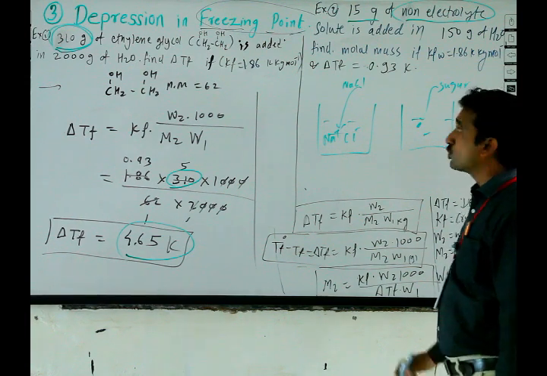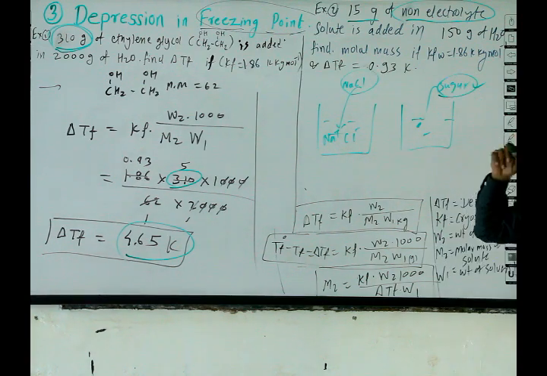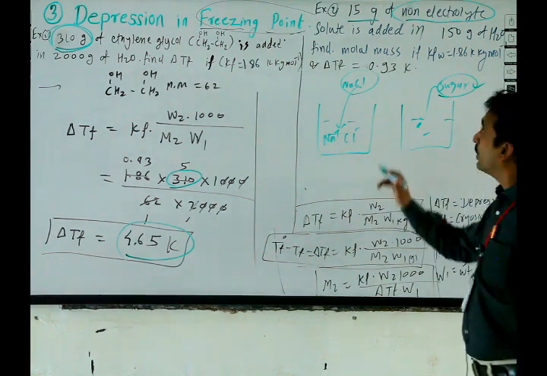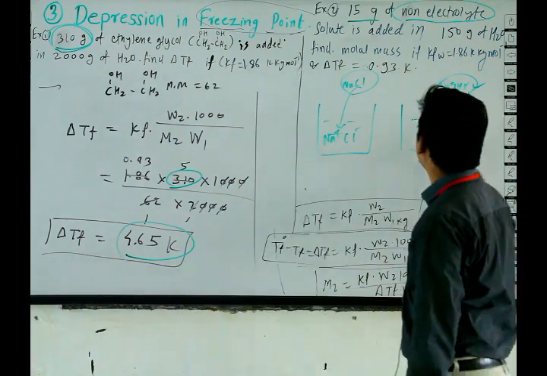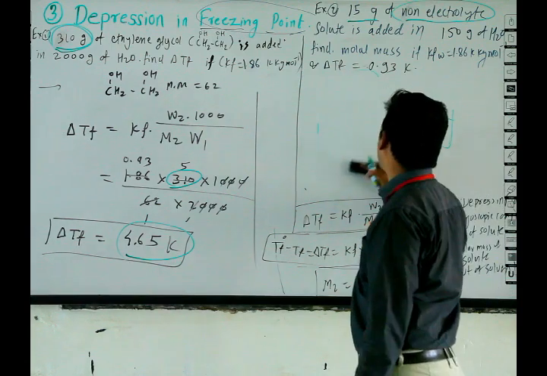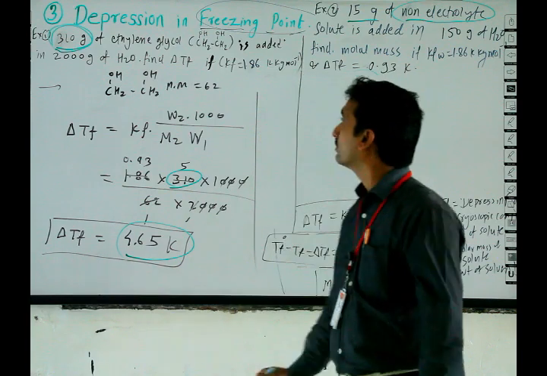So here we are discussing only non-electrolytes, because for electrolytes, with dissociation or ionization, the concept is different and will be discussed later on the basis of the Van 't Hoff factor.